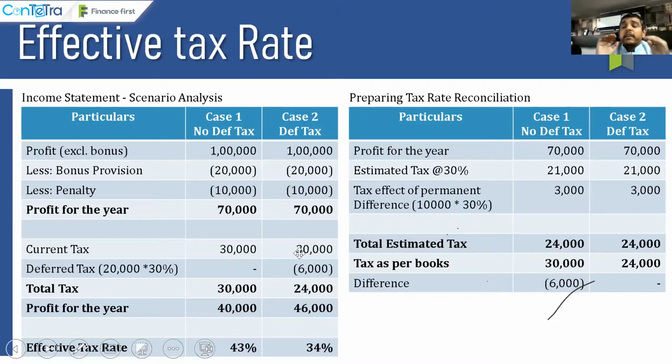But when I see it in case 2, I have a profit for the year of 70,000. My estimated tax is 30%, which should be 21,000, but I am getting a tax of 24,000. So the difference is only on account of permanent difference. This is a perfect tax rate reconciliation what I have done as far as case 2 is concerned. So the thumb rule, guys, if there is no permanent difference in the enterprise, then your statutory tax rate and effective tax rate have to be one and the same. But if there is a permanent difference, then your effective tax rate will be different from the statutory tax rate existing in the economy.